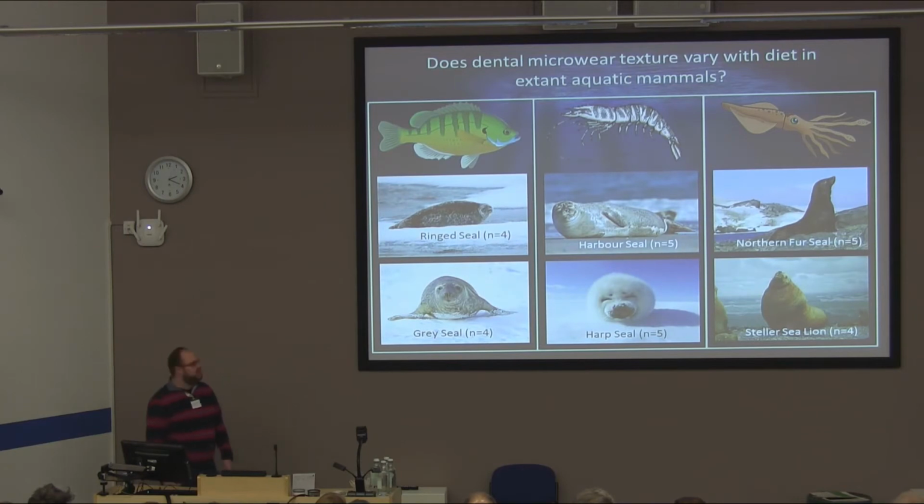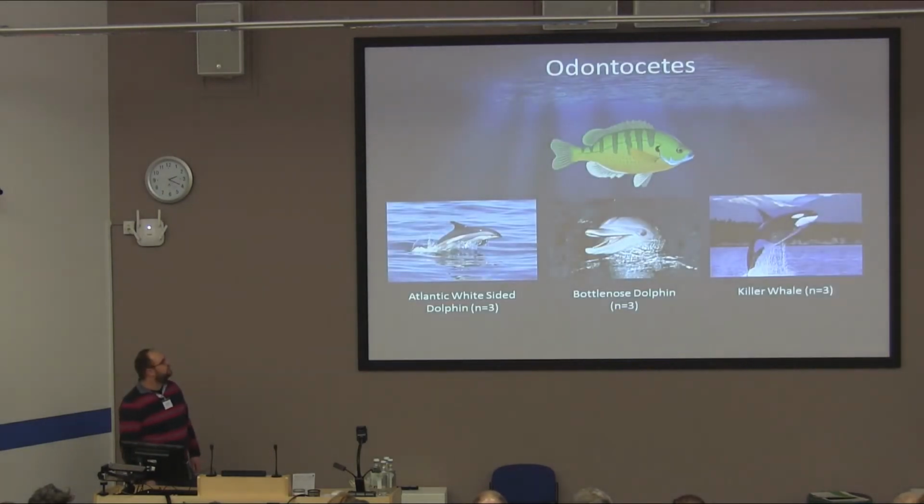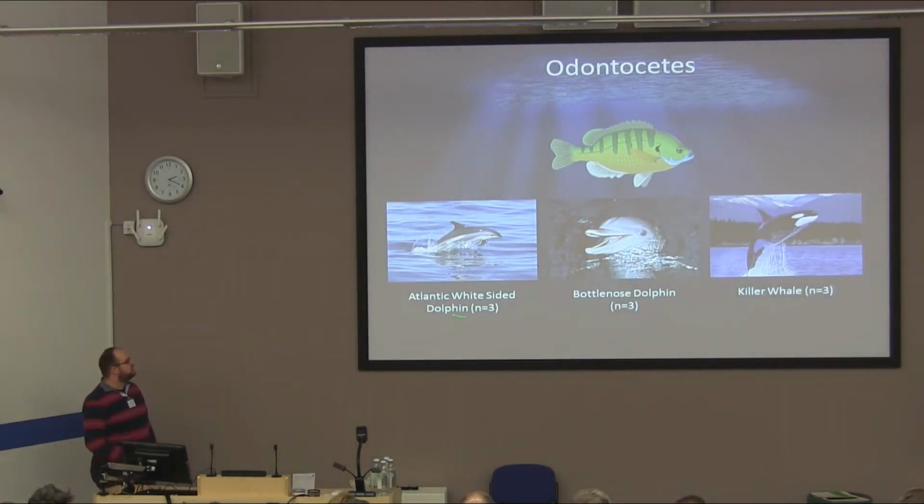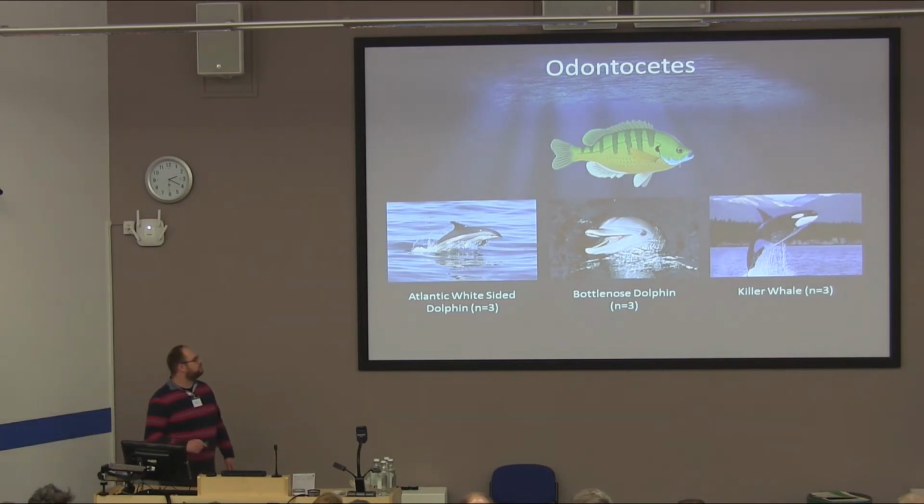So to test this, we've selected three groups of pinnipeds: the ringed seal and the grey seal, which are primarily fish eaters; the harbour seal and the harp seal, which have a large crustacean element to their diet; and the northern fur seal and the Steller sea lion, which have a large cephalopod element to their diet. We've also included three species of odontocetes: the Atlantic white-sided dolphin, the bottlenose dolphin, and the killer whale, which are all fish eaters. This data comes from stomach contents and isotope analysis, and this is a specific pod of killer whales that are suggested to be only eating fish.